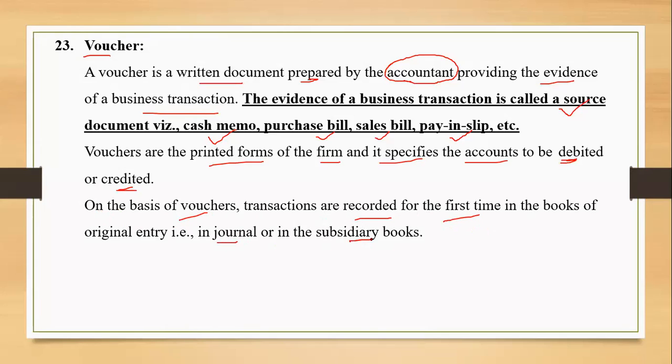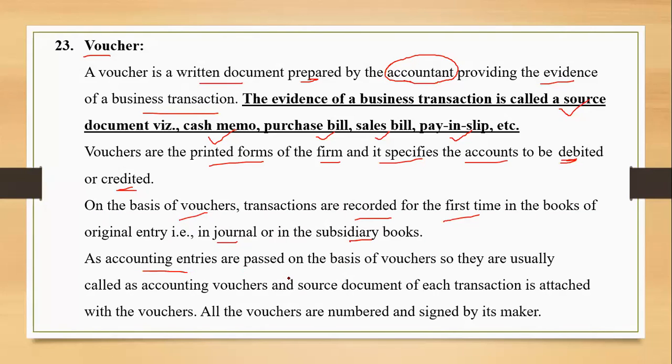If there is no voucher, no entry is to be recorded in the books of accounts, because we have already learned something about the qualitative characteristics of accounting information. Reliability, if you remember. The accounting information will be reliable only when every transaction, every entry in the books of accounts is well supported with the voucher, right?